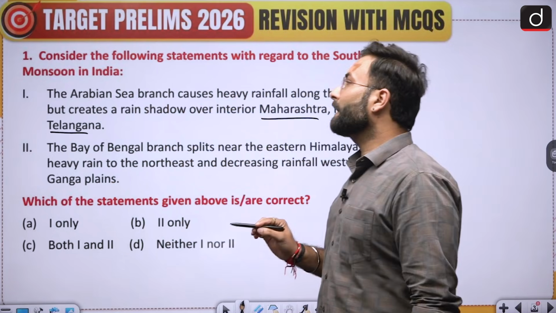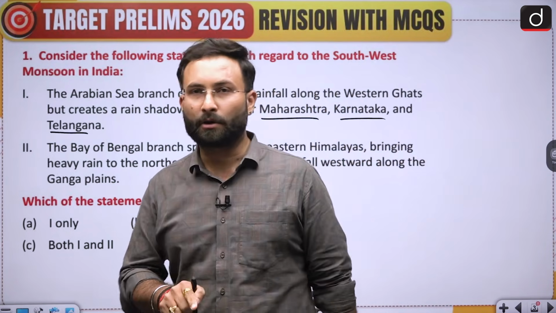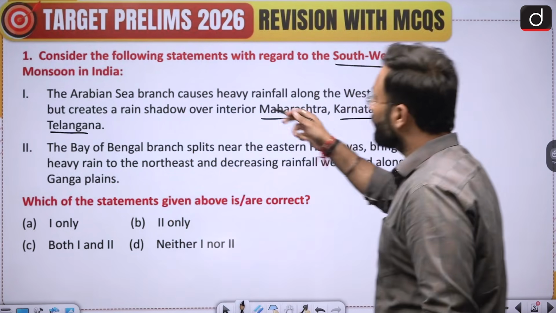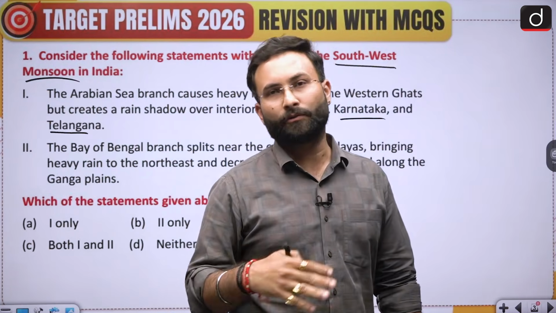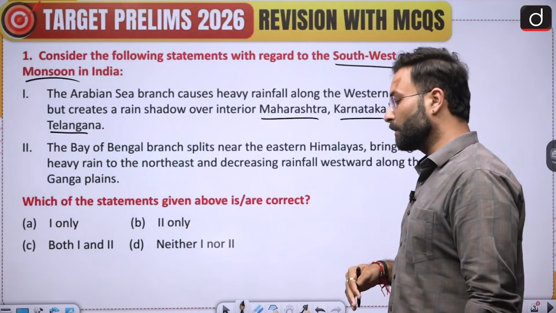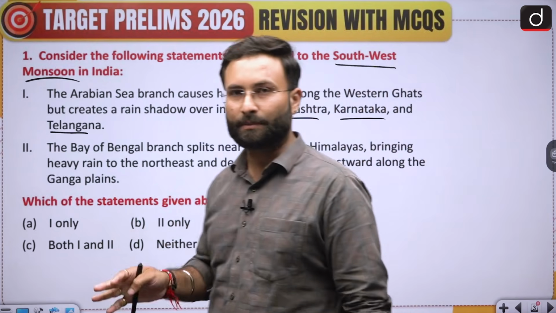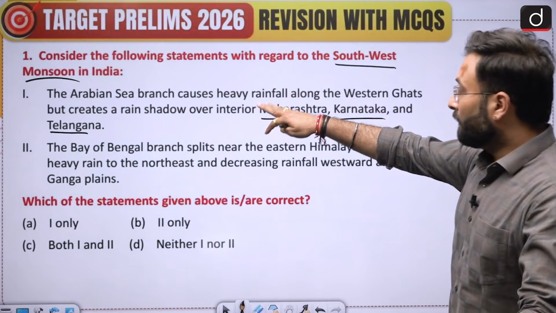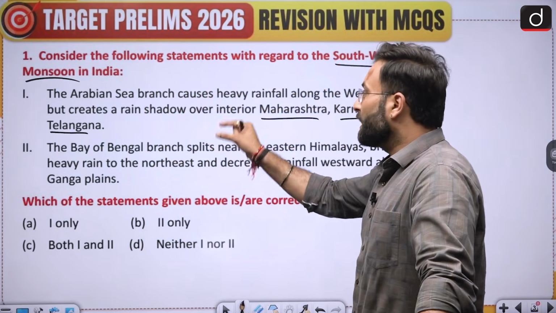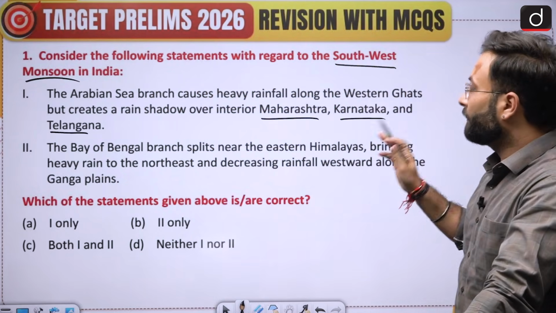Now, one more important aspect with respect to India's climatology is the Indian monsoon, also known as the southwest monsoon. Considering it is originating from the southwest, that brings rains into India, that is why we call it the southwest monsoon. That is very much important for your prelims as well. Now, see, the statement says that the Arabian Sea branch causes heavy rainfall along the Western Ghats.